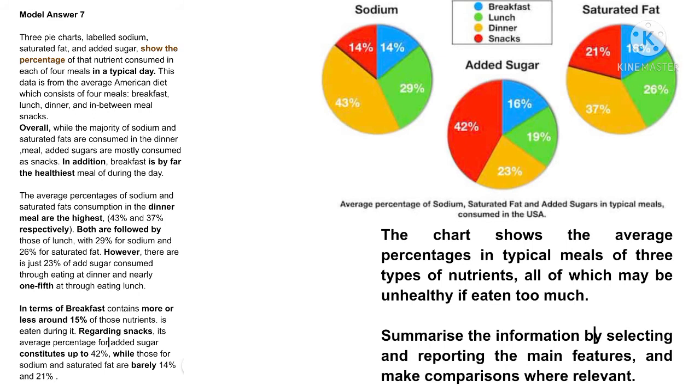The average percentages of sodium and saturated fat consumption in the dinner meal are the highest, 43% and 37% respectively. Both are followed by those of lunch, with 29% for sodium and 26% for saturated fat. However, there is just 23% of added sugar consumed through eating at dinner and nearly one fifth through eating lunch. In terms of breakfast, it contains more or less around 15% of those nutrients.